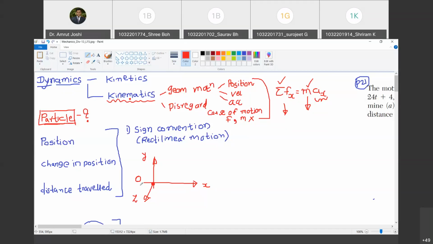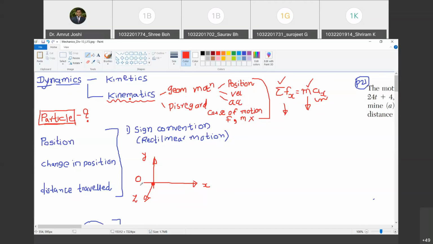And why do we take mutually perpendicular axes? Because a distance traveled along x doesn't have any component along a distance traveled along y if x and y are orthogonal. Do you agree with me? Yes, sir. So therefore, we choose three axes such that if I travel distances along them, they will not have interlinked components. Happy? Yes, sir. Okay. So that is the next thing.